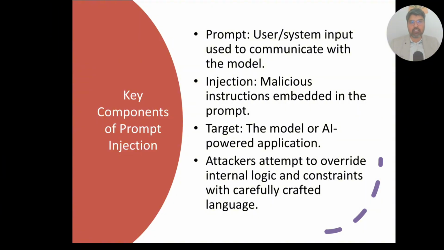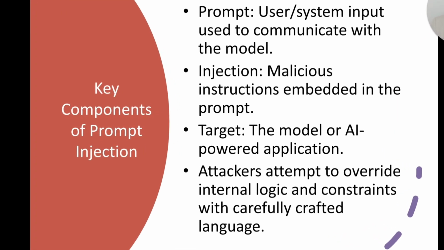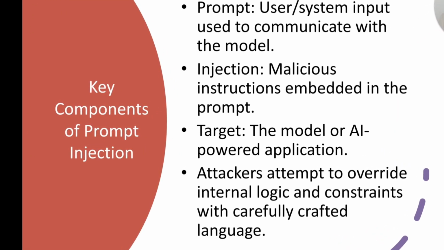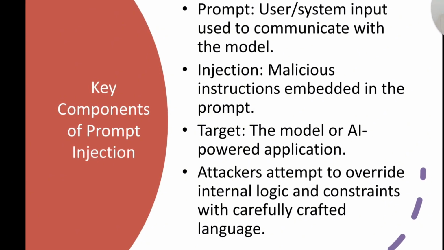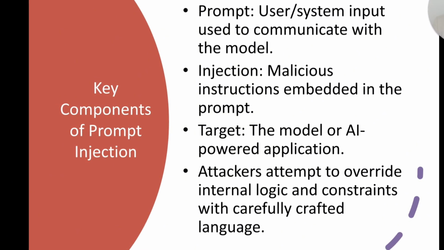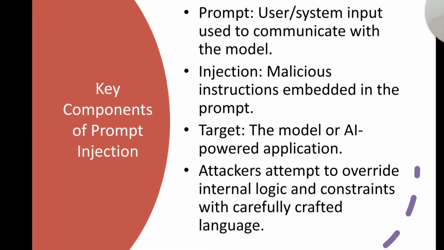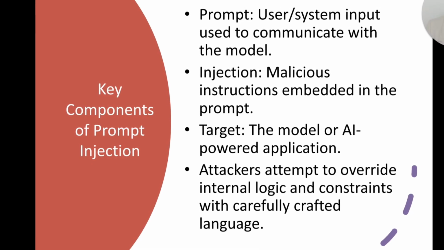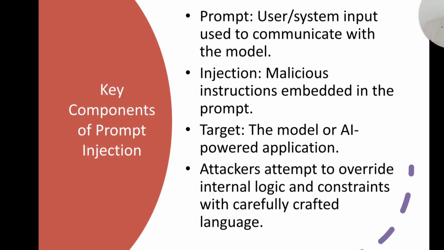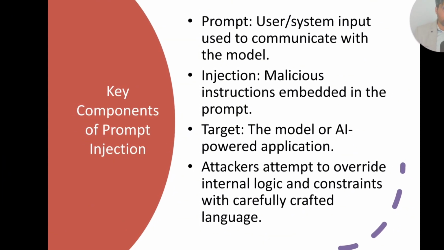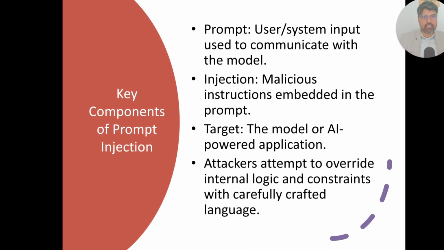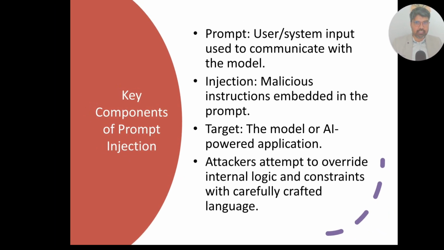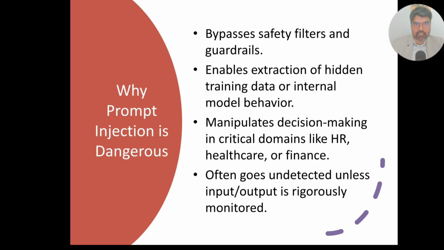So there are four components in prompt injection. First is the prompt. It's the user or the system input used to communicate with the model. We can give the message, the system can also give the message. Injection is the malicious instruction that is hidden or embedded in this particular prompt. The target: for every injection there is a target, the model or the AI powered application, and the attacker attempts to override the internal logic and constraints with carefully crafted language.